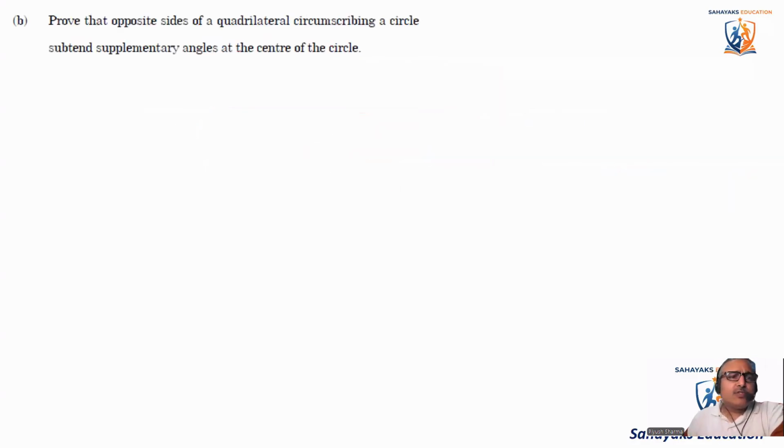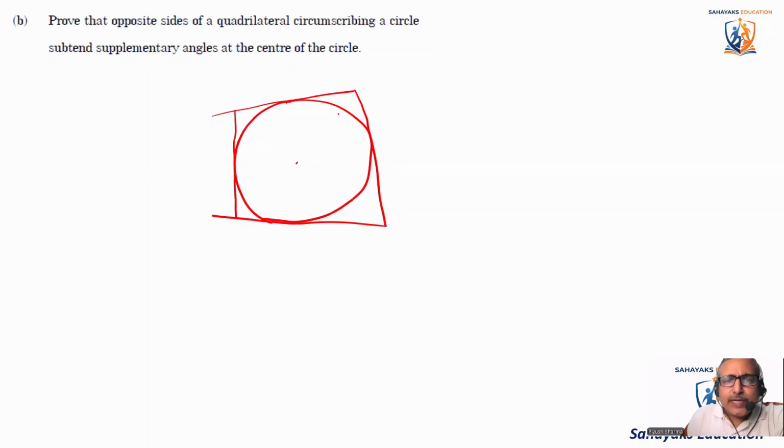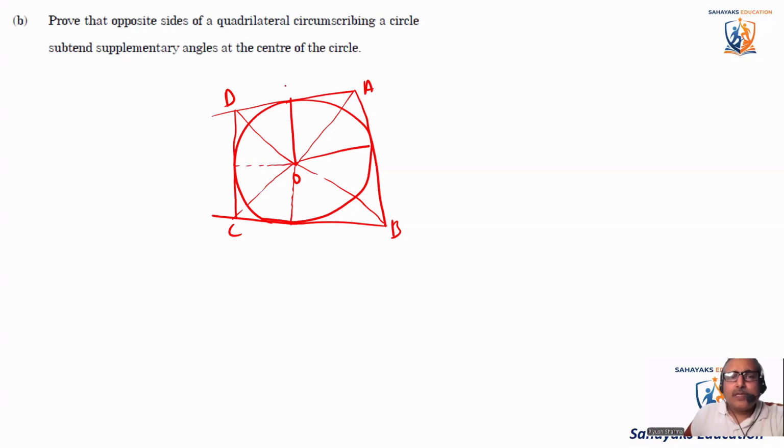Okay, they have given a second part of it also. Prove that the opposite sides of the quadrilateral circumscribing a circle subtend supplementary angles at the center. Let's make it. Okay, so I'm joining all sides with the center. And I'm making two perpendiculars, this perpendicular and this perpendicular. I'll just say O, A, B, C, and D. Okay, I'll join these points also, these points also. So I'll just say M, N, P, Q. Okay, so these are some points we have mentioned here.